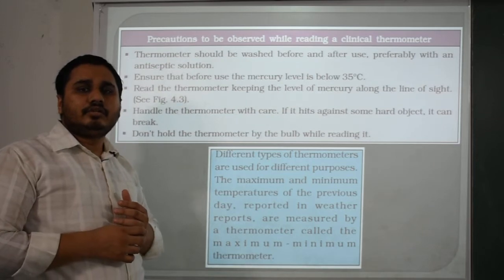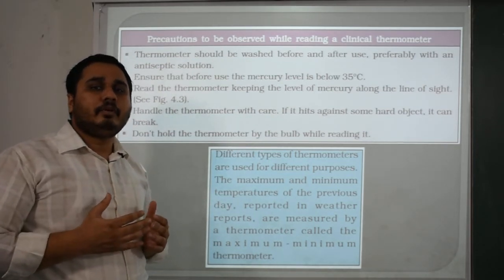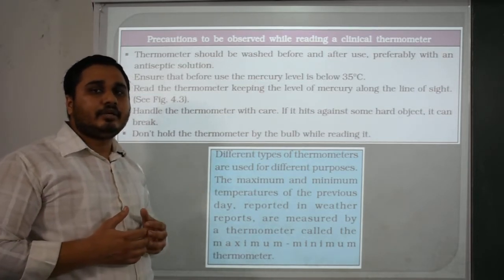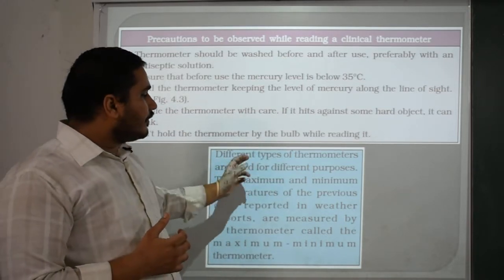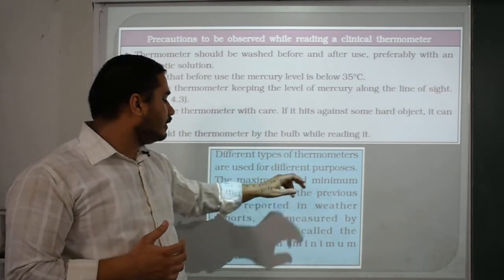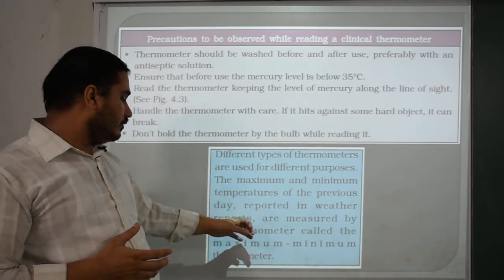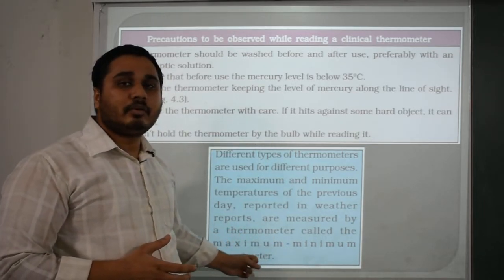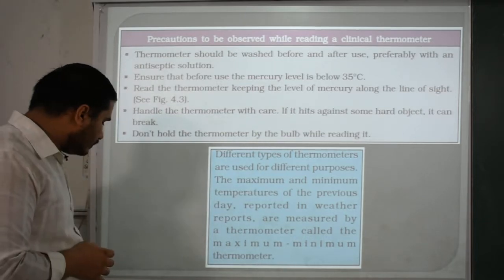But nowadays, far fewer people are using this thermometer. Many people have moved to an upgraded version, the digital thermometer. We will discuss and show you the digital thermometer in the next slides also. Then different types of thermometers are used for different purposes. The maximum and minimum temperature of the previous day reported in weather reports are measured by a thermometer called a maximum and minimum thermometer, which shows you the weather climate sources also.